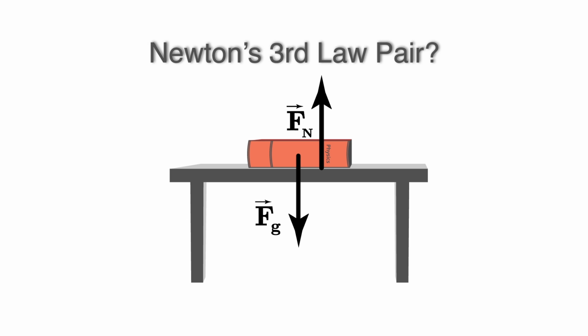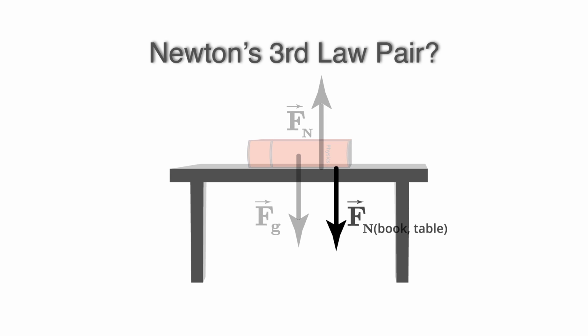Let's look at an example of a book sitting on a table. It's being pulled down by the gravitational force, and it's being held up by the normal force. Are these two forces a Newton's third law pair? The book is not accelerating, so these forces are equal in magnitude and opposite in direction, but they cannot be a Newton's third law pair for two different reasons. First of all, they both act on the same object, the book. And second of all, they arise from different interactions. The normal force on the book is part of a Newton's third law pair that comes from the interaction between the book and the table.